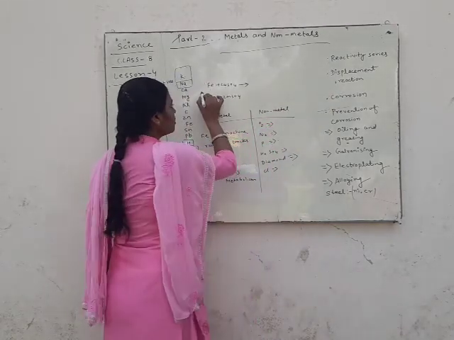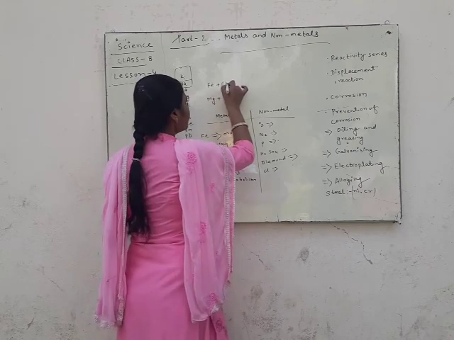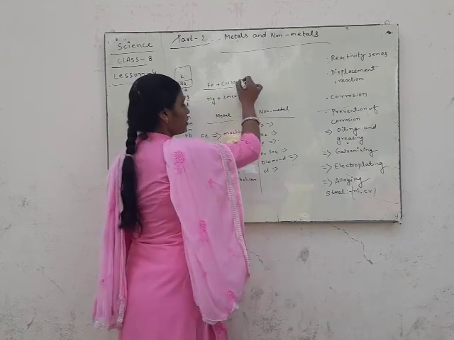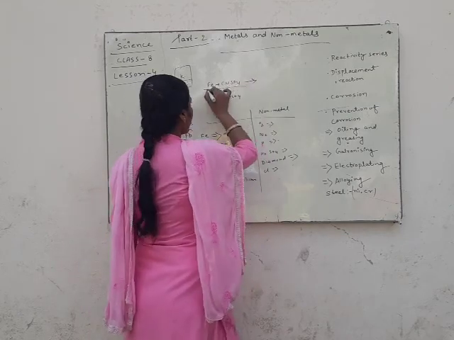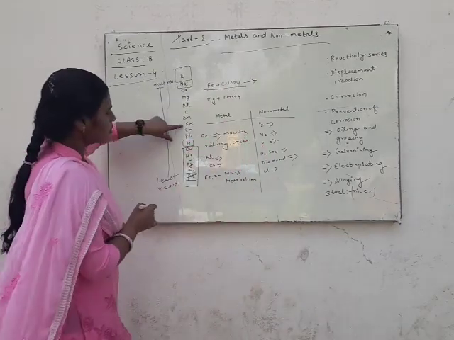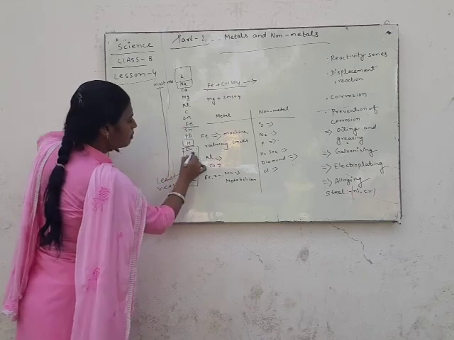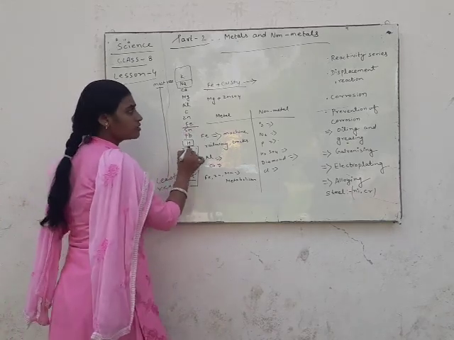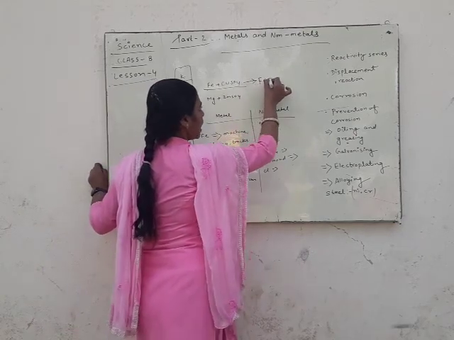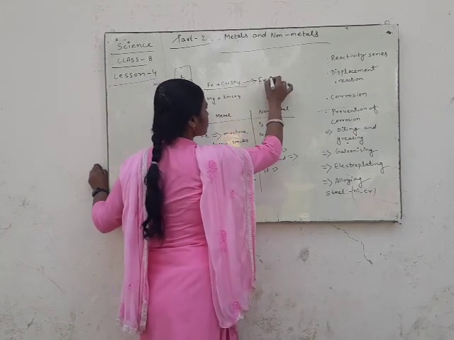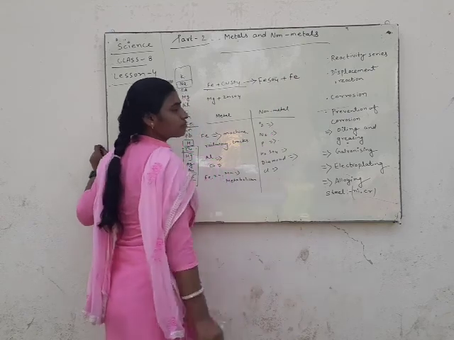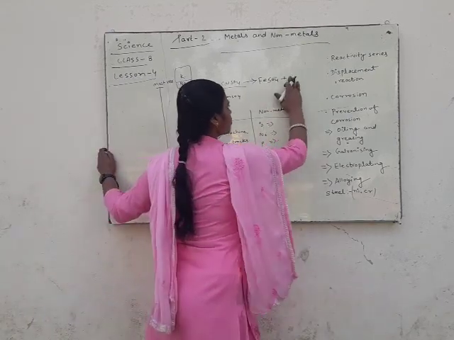You see here iron plus copper sulfate. Iron is more reactive than copper, so iron displaces the copper, forms iron sulfate and releases copper.